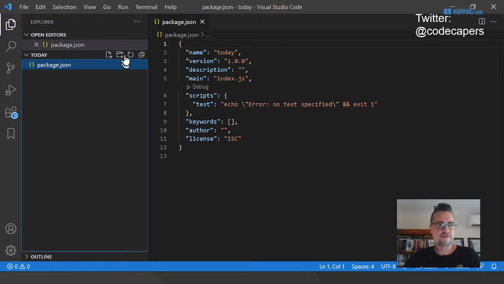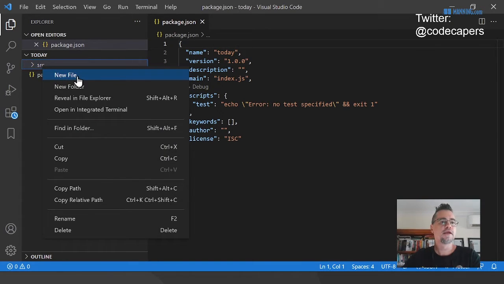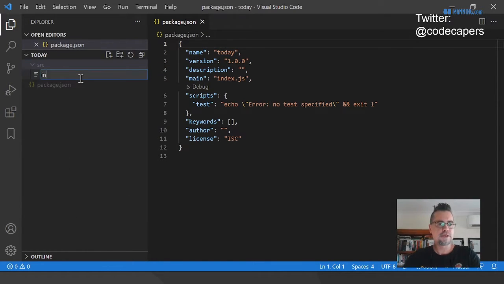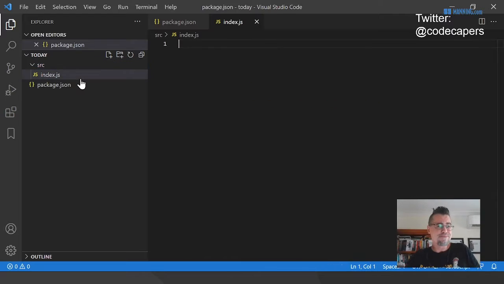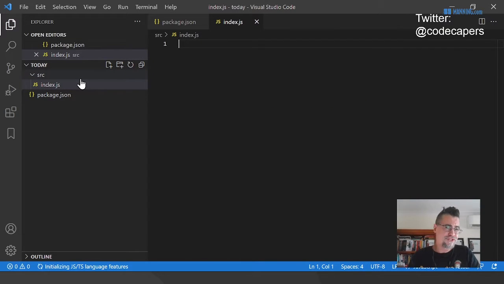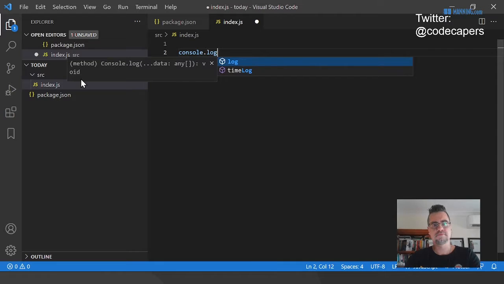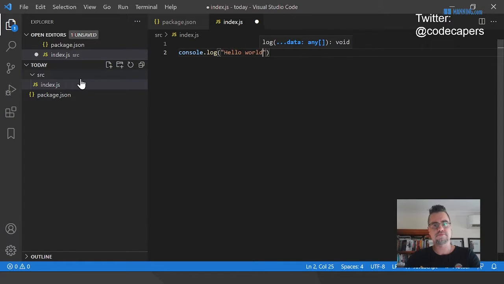Actually, I don't want to create a file. I want to create a folder. So normally I have a src folder that contains my source code. The typical main file for a Node.js project is called index.js. Sometimes people call it main.js or server.js or something like that. It's fairly common to call it index.js. That's what I like to call it. I'm just going to put a console log in here and just do a hello world.